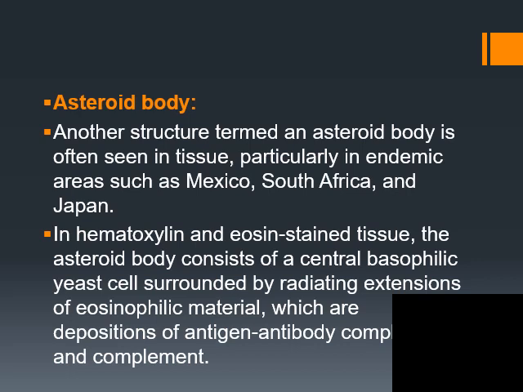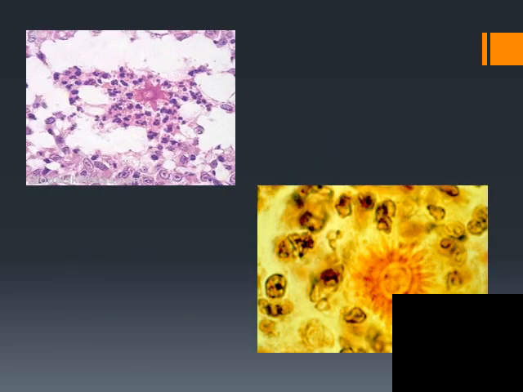Another structure termed the asteroid body is often seen in tissue, particularly in endemic areas such as Mexico, South Africa, and Japan. In hematoxylin and eosin stained tissue, the asteroid body consists of central basophilic yeast cells surrounded by radiating extensions of eosinophilic material, which are deposits of antigen-antibody complexes and complement. You can see the asteroid body formation.